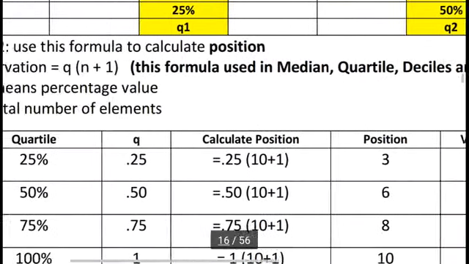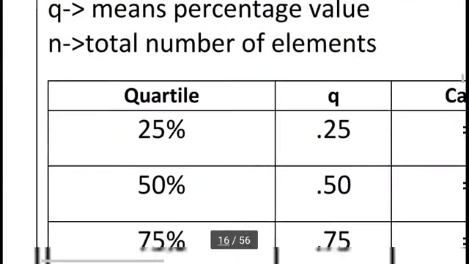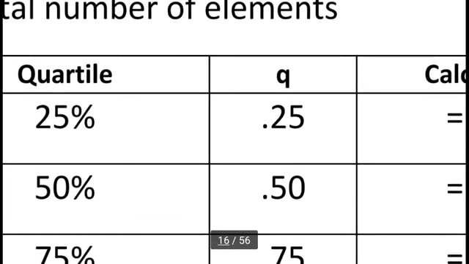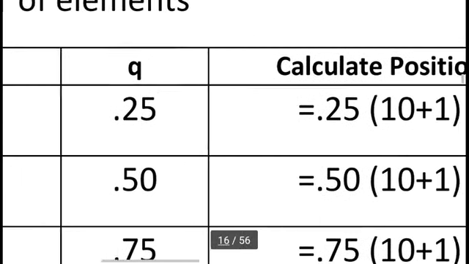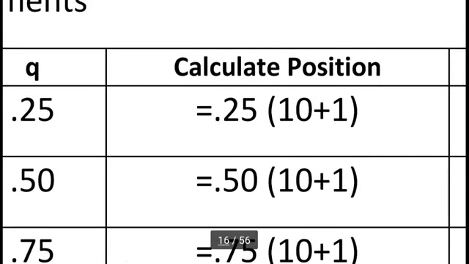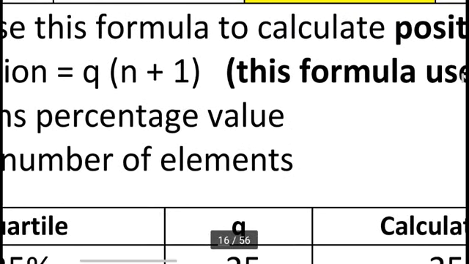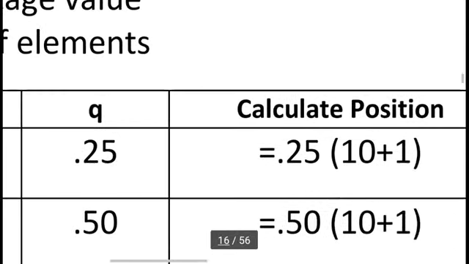Suppose my question is, I want to know the 50% value in the given list. So how to calculate? First we write 0.50. Here I am using 0.50 in this formula: Q times (n plus 1), where n plus 1 means total number of elements plus 1.